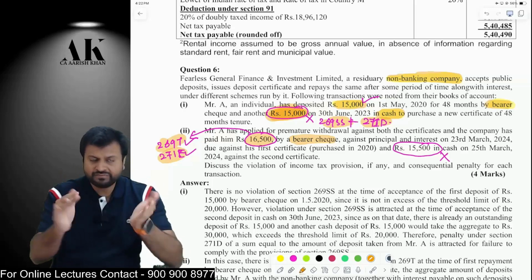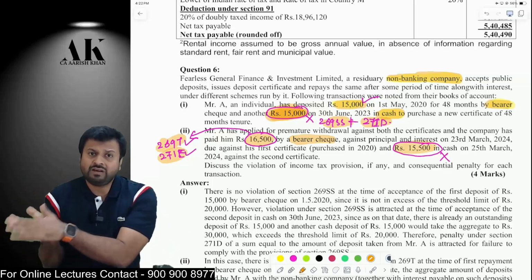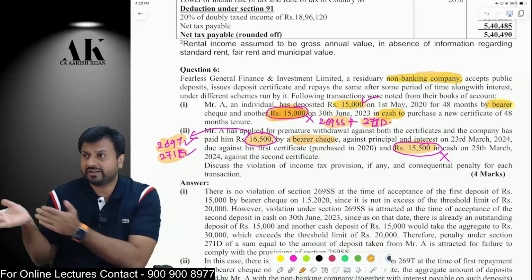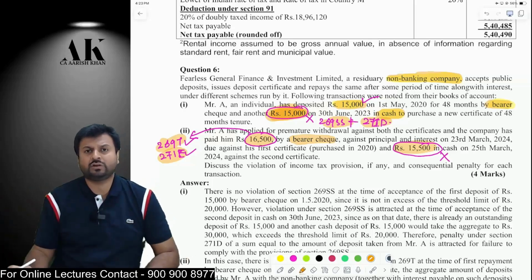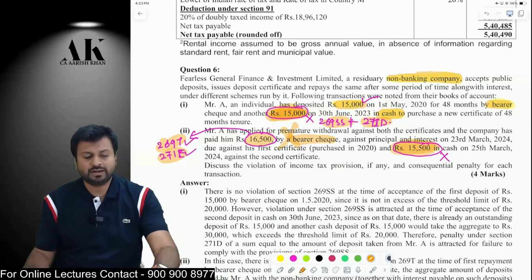Now, after the first repayment is done, the outstanding is only 15,500 rupees. If you want to repay that in cash, that is allowed, because on the date of repaying 15,500, your outstanding is not 20,000 or more. So this is allowed. The first one is not allowed. So this is what this paper is all about.